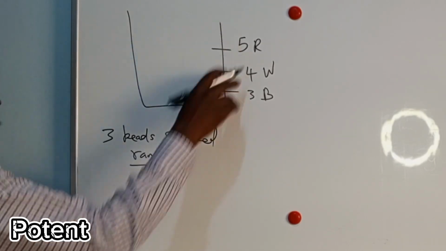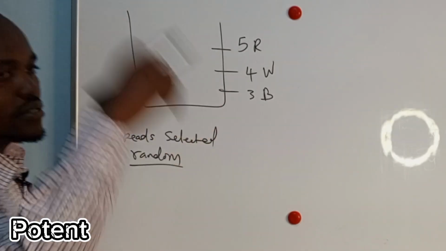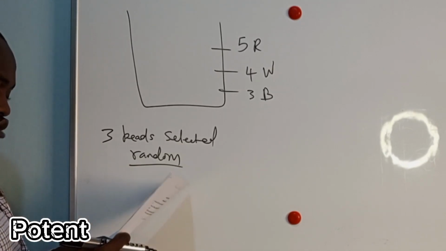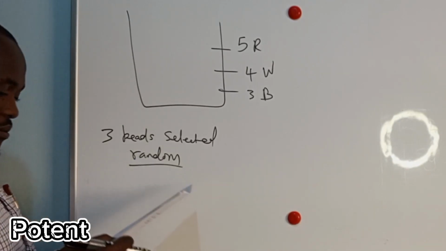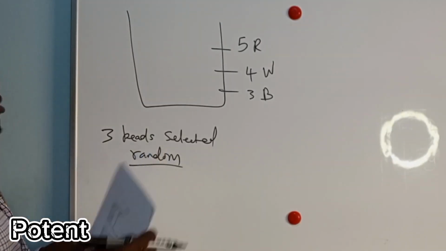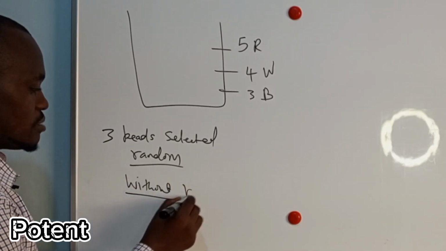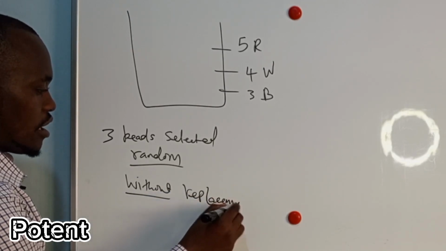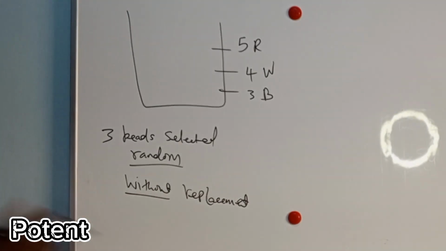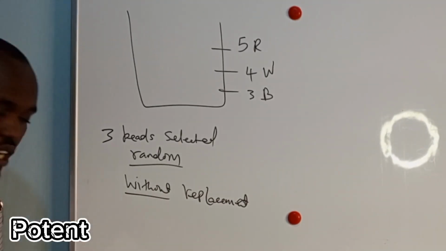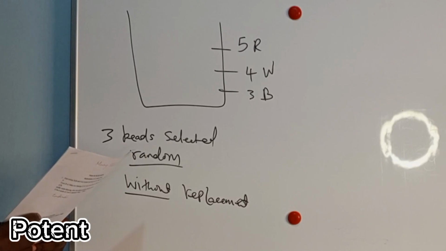Randomness means that all of them have equal chance of being selected. They are equal. So you mix them maybe in that bag, then you just pick. Again you pick one at a time. Even if you pick at a go, you must take one, a second, a third. So beads are selected at random without replacement. You need to understand replacement. Without replacement, you pick one, you don't take it back, you pick another, then you pick another bead. It is very important to understand that concept of without replacement.